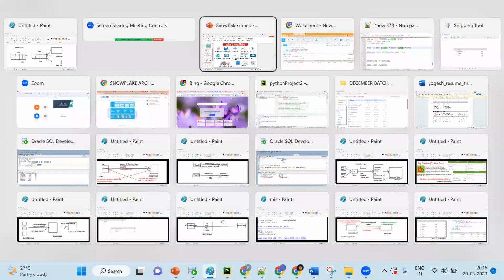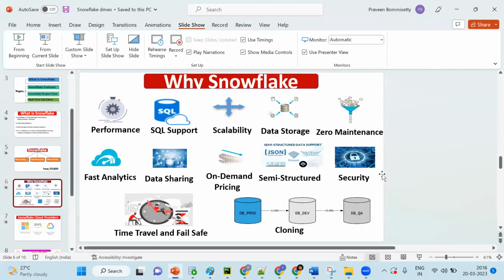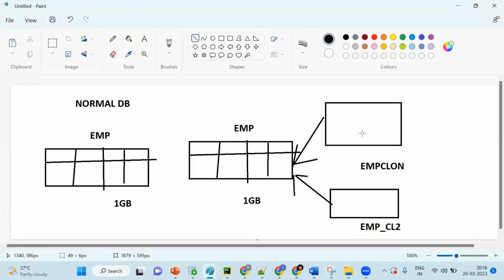Got it? No? In the case of views, it will change for simple views. Views in the sense, it will come from the base table, so whatever changes happen will get reflected. But here, whatever changes happen won't get reflected. These are separate objects. Normal views pick from the base table, but this is not a view. So these are separate. Once any operation happens here, it won't reflect there, because these are two independent objects.